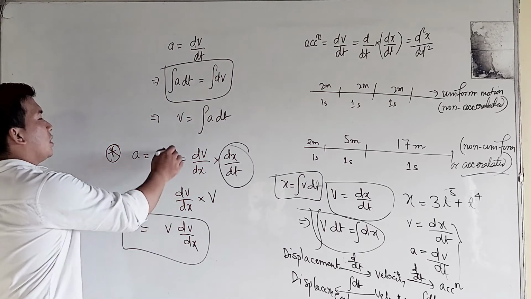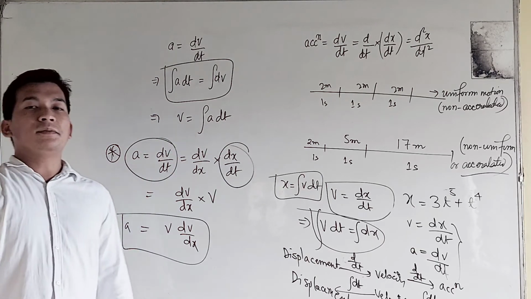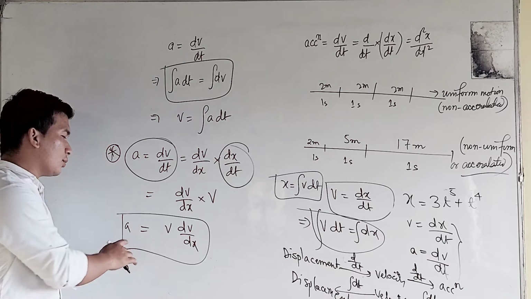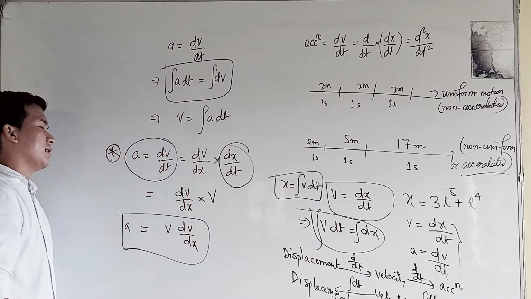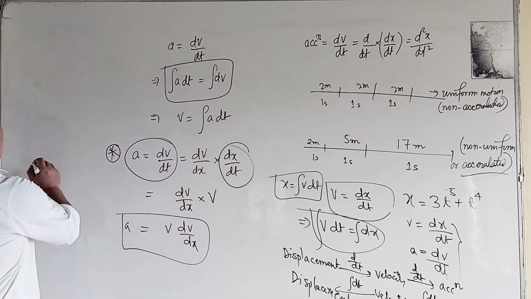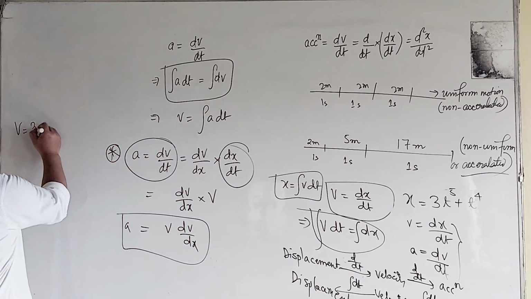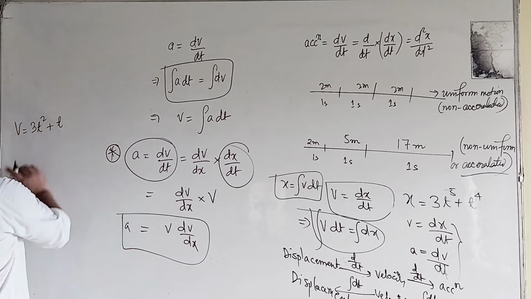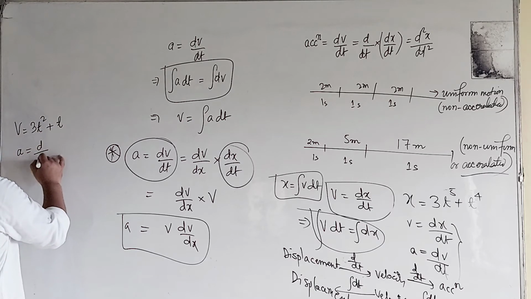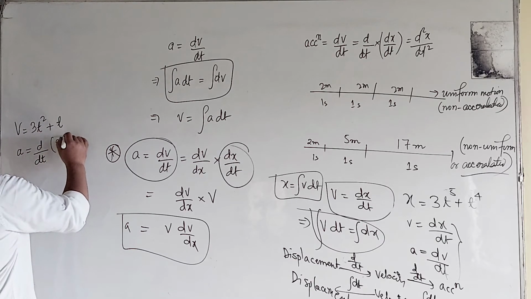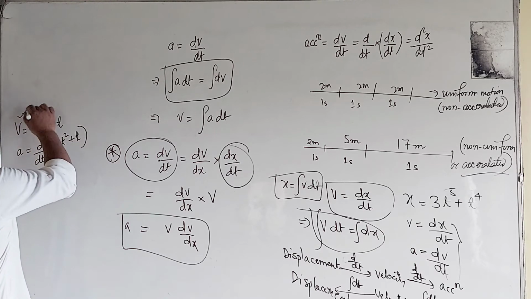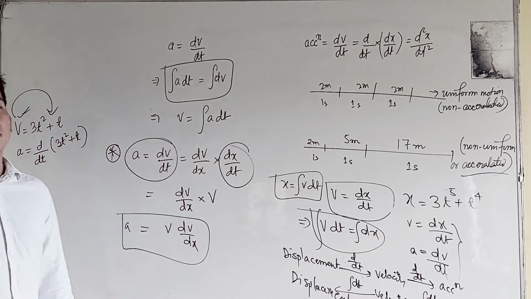When are you going to use acceleration equal to dv by dt, and when are you going to use acceleration equal to v dv by dx? If the velocity is expressed like this, 3t square plus t, we can easily find out the acceleration. Acceleration is equal to dv by dt. That means if the velocity is expressed in terms of time, we can easily find out the acceleration by using the formula dv by dt. Is that understood or not?